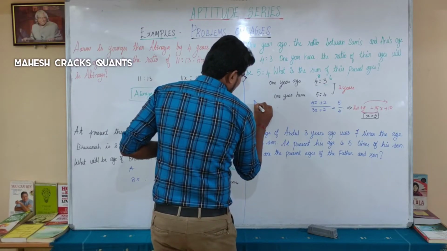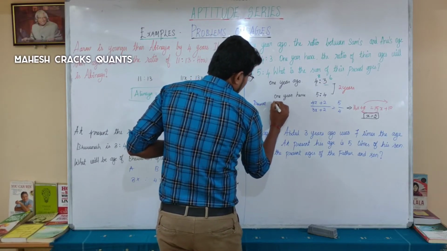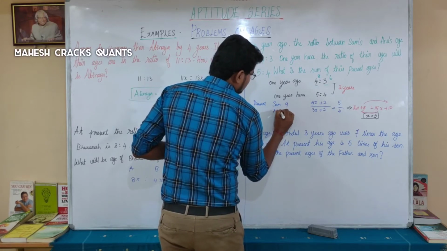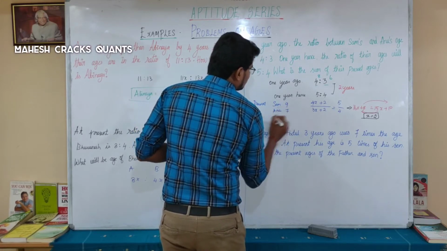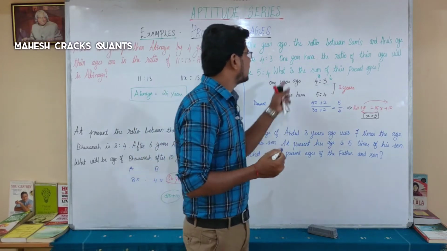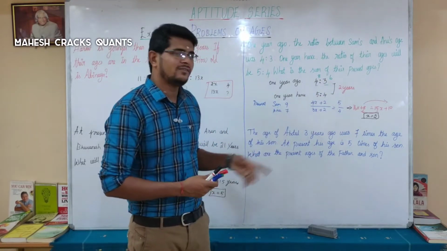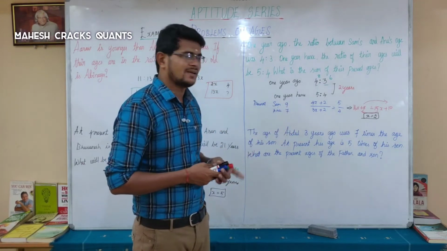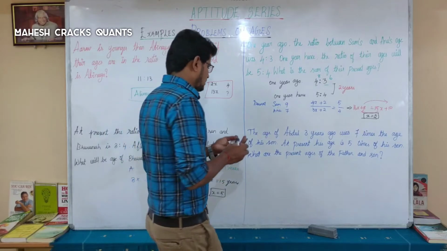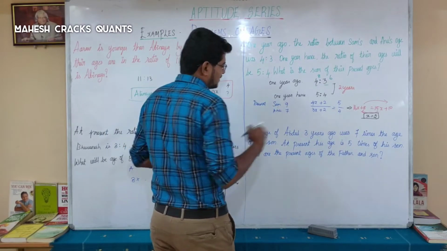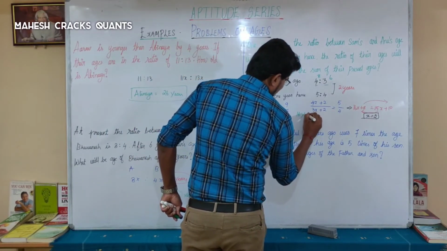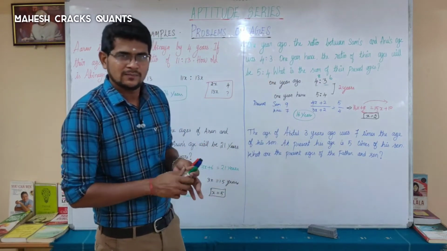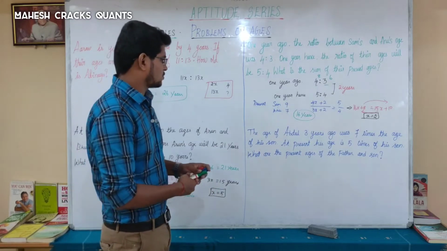Present, Sam is 9, Anu is 7. So the question is, what is the sum of their present ages? That is why we are finding out the present ages. Sam is 9 and Anu is 7. Together, it's 16 years. So 9 plus 7, 16 years is the sum of Sam and Anu's age at present. Okay, that's all. Let's move on to the last question.